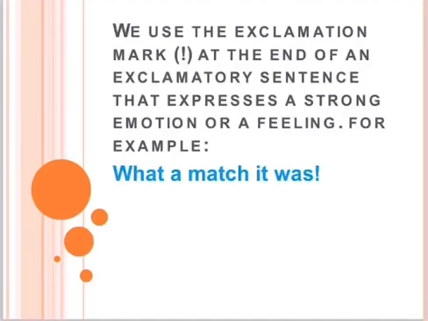We use the exclamation mark at the end of an exclamatory sentence that expresses a strong emotion or a feeling. So exclamation mark, you can see here is a mark of exclamation. When we feel something, we want to express our emotions and feelings, then we always put this exclamation mark after a sentence. Like, what a match it was, means you are so happy, so excited to see that match, so you'll put an exclamation mark after this sentence.